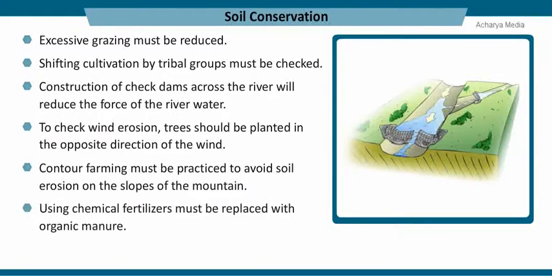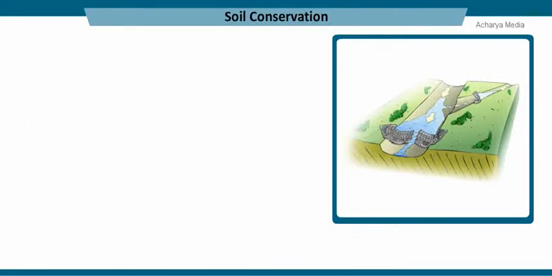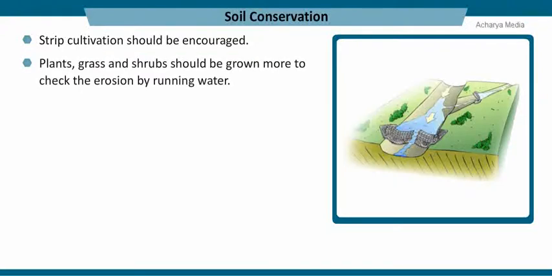Using chemical fertilizers must be replaced with organic manure. Strip cultivation should be encouraged. Plants, grass, and shrubs should be grown more to check the erosion by running water.